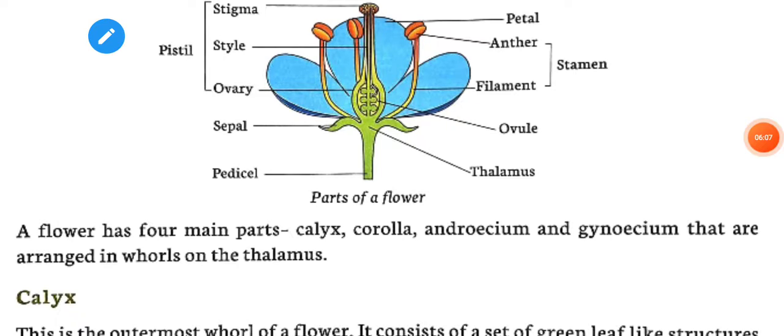You know, a flower has four main parts: calyx, corolla, androecium, and gynoecium, that are arranged in whorls on the thalamus. So children, about calyx, we will know about this topic in the next video.